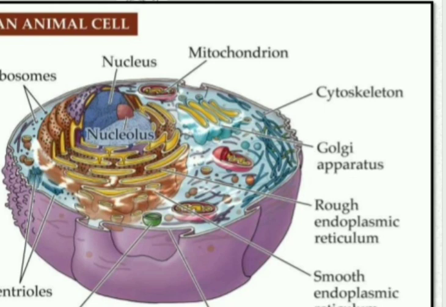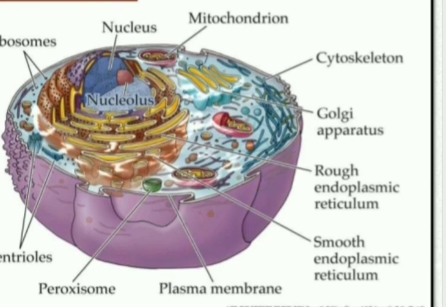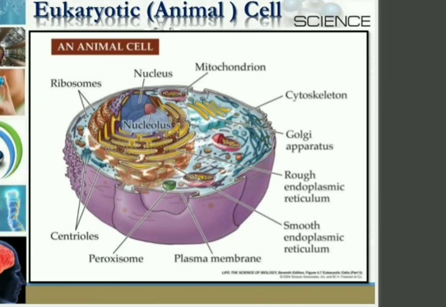Adenosine triphosphate, the energy currency of our body. And you can see Golgi apparatus, endoplasmic reticulum of two types, rough and smooth endoplasmic reticulum. Then plasma membrane, peroxisome and centrioles, and ribosomes also, where the proteins are synthesized. Now today we are going to do all these cell organelles one by one with their functions.